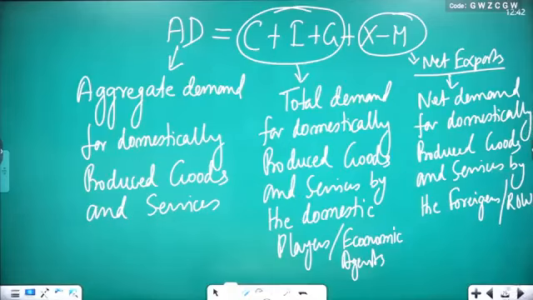Net demand for domestically produced goods and services by the foreigners or rest of the world.